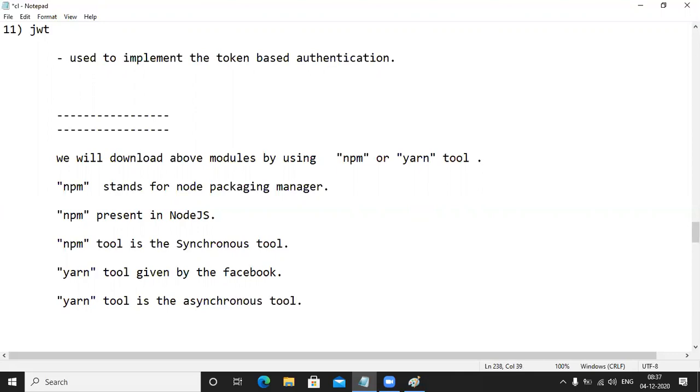I will ask one simple question. I hope you answer. Which tool will take less time? Yarn. The reason is parallel downloads, so the Yarn tool will take less time. And which tool takes more time? The NPM tool. One more question: which tool takes high network bandwidth? Yarn. Yarn tool internet consumption is high compared to the NPM tool. Remember that one.